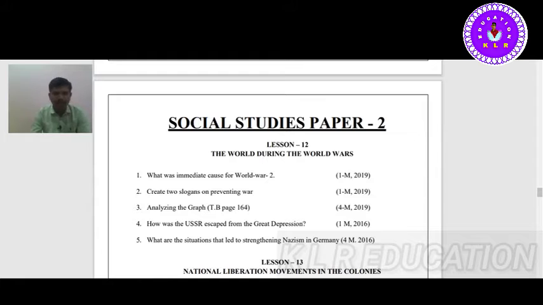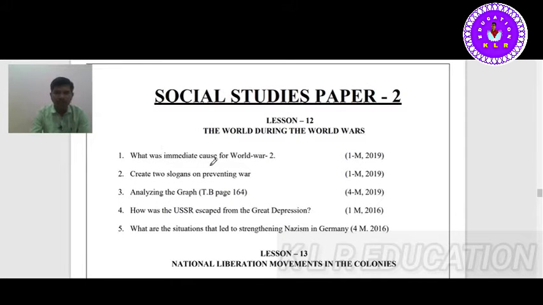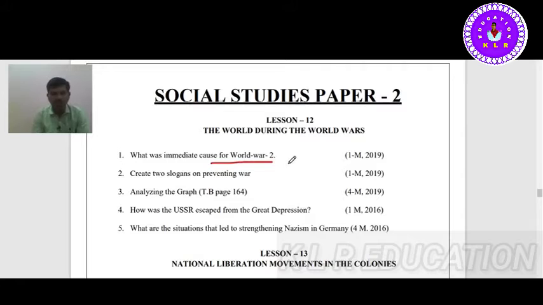First question: What was the immediate cause for World War II? This question came for 1 mark. It may also come for 2 marks, or sometimes they may ask the immediate cause of World War I or World War II for 2 marks or 4 marks, and also mention reasons for that.